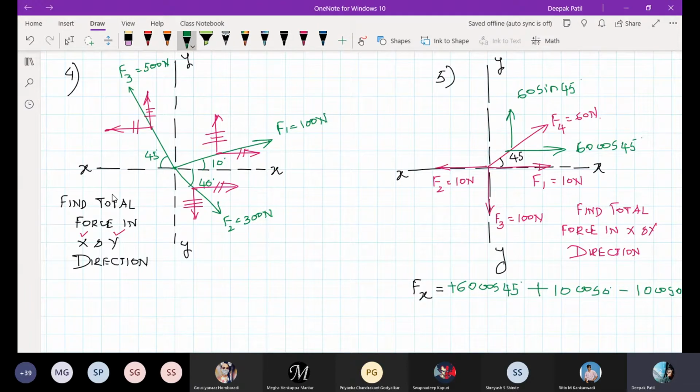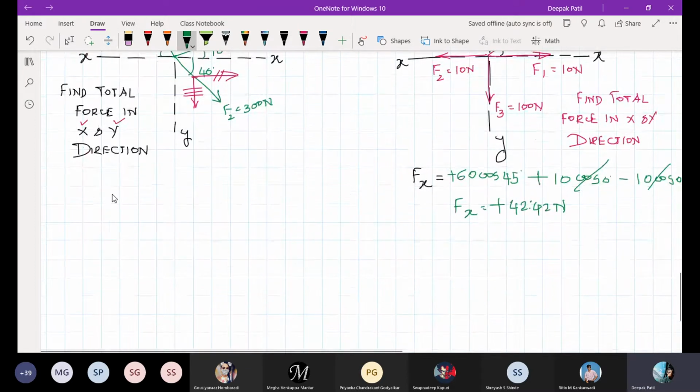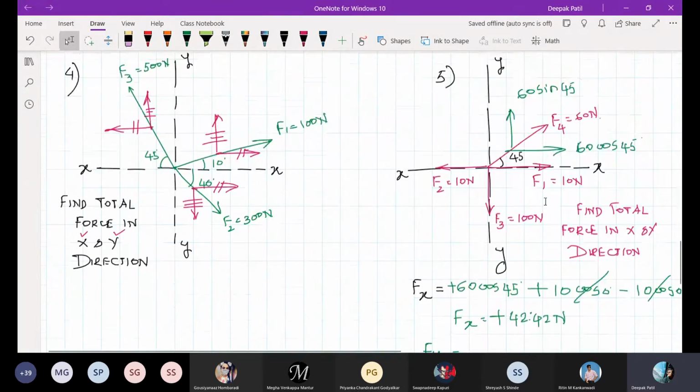So if you do this, Fx equal to, so this and this will cancel with each other and you will end up with the 60 cos 45 itself. So which will be plus 42.42 newtons, right? And when you try to solve for Fy, okay, so the y component of this one,